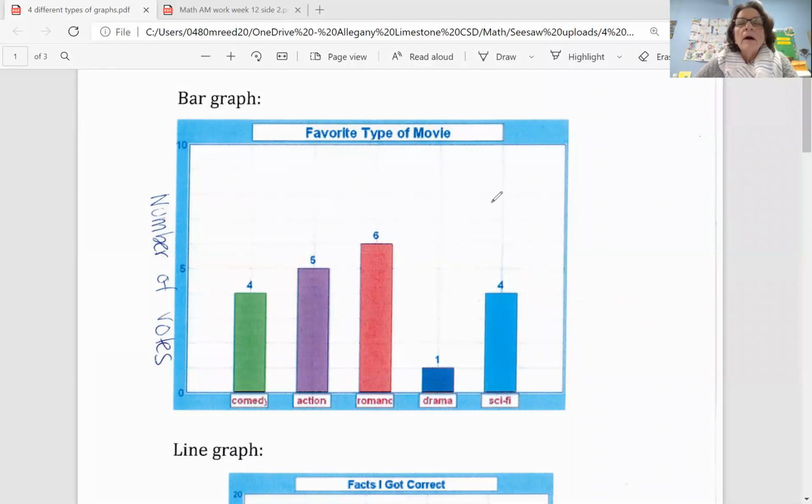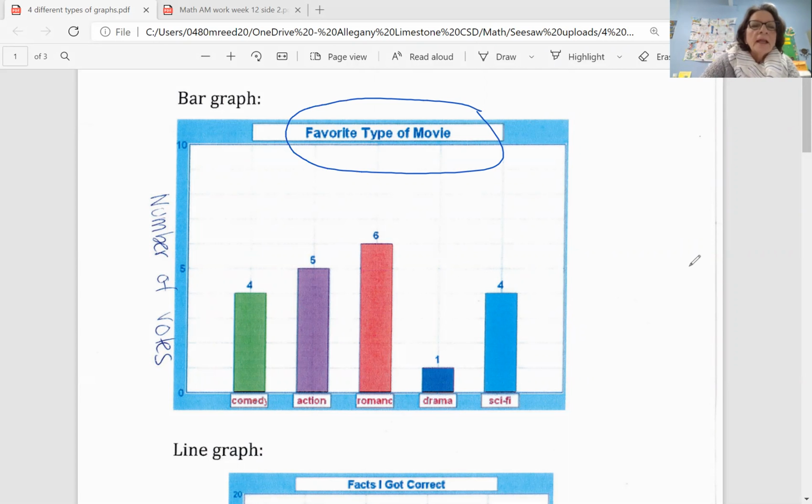Okay, so the bar graph tells you what you're looking at, so it gives you data. So there's your favorite type of movie is the title, so that tells you what information you're going to learn about. And then over here, this is called the scale. And this is actually number of votes, and this scale counts by 5: 0, 5, 10. And then you can see these are the different categories or the labels at the bottom. There's comedy movies, action, romance, drama, and sci-fi.